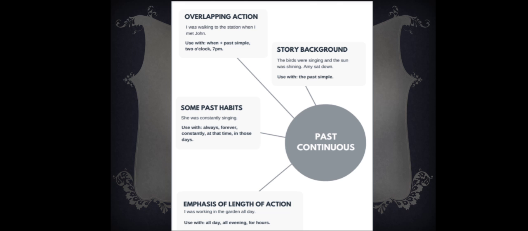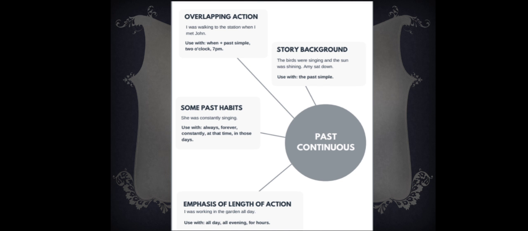Here you have how and when to use the past continuous. When you are giving the background of a story, you use the past continuous. For example, the birds were singing, the sun was shining, and Amy sat down to do her homework. When you want to overlap an action, I was walking to the station when I met John. I was making the action and then it stopped.